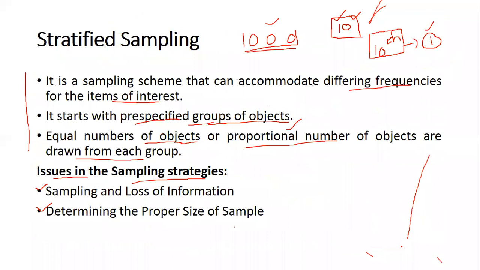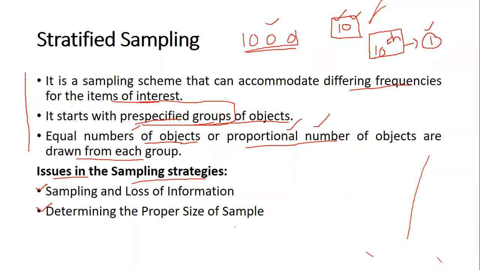Now, stratified sampling is the case where we have pre-specified groups of objects, and from each group we take either an equal number or a proportional number of objects, and then we create the sample.